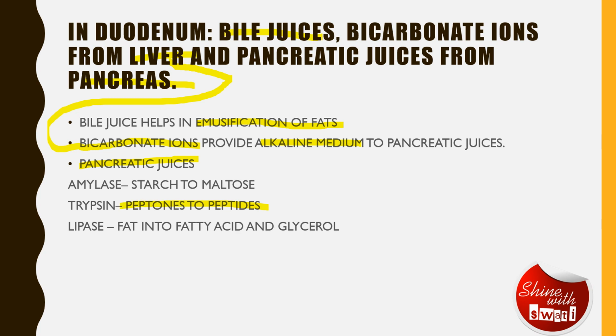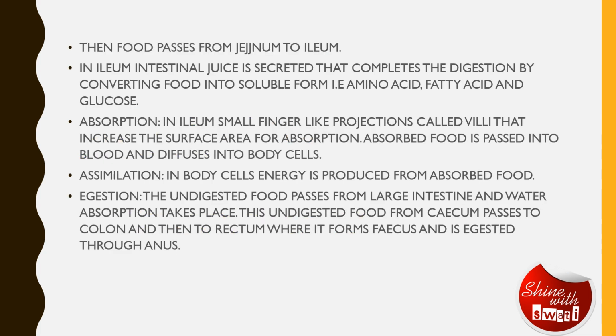So it's a 1-mark question. We should learn it properly. Then there is lipase, which helps in the conversion of fat into fatty acids and glycerol. Now the food passes from the jejunum to the ileum. They are the next parts of the small intestine.